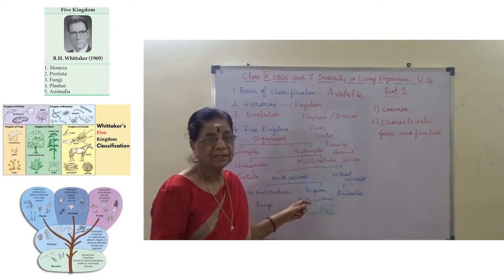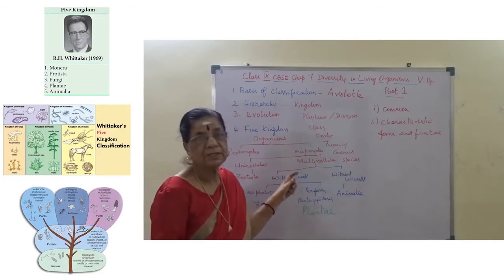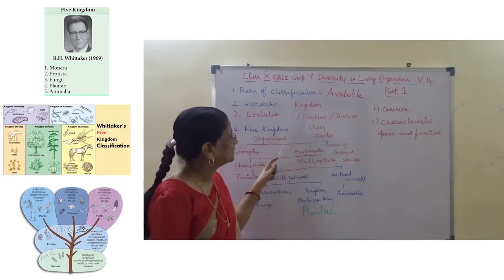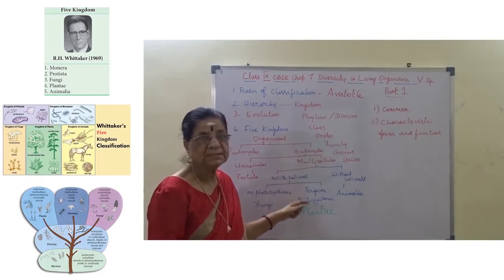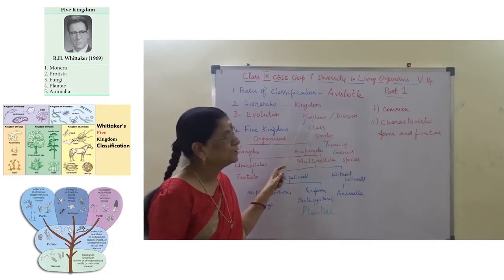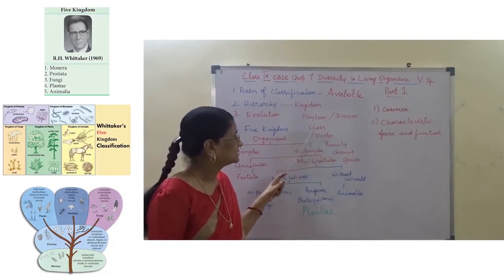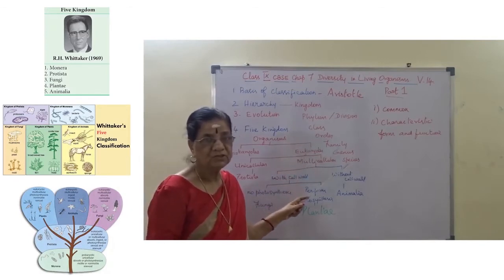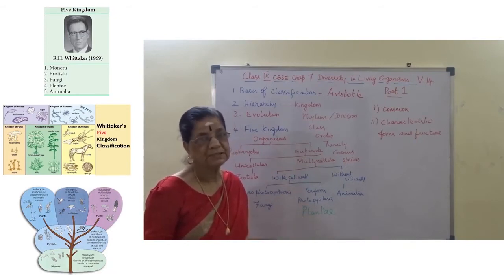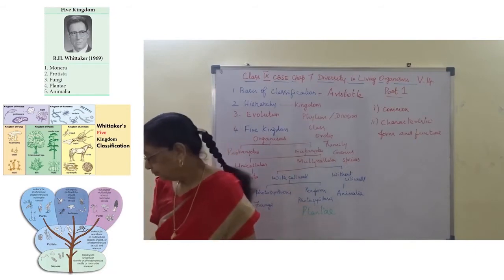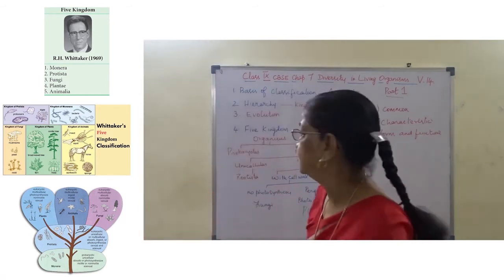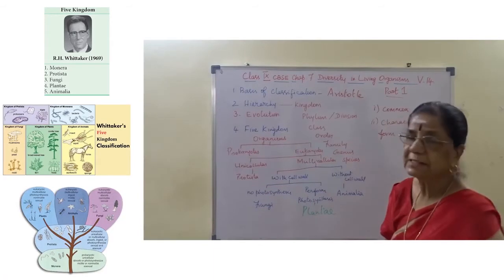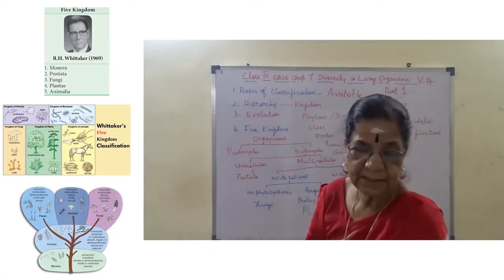Are you clear? I repeat, the hierarchy of classification: kingdom, phylum or division, class, order, family, genus and species. So this is the hierarchy of classification.